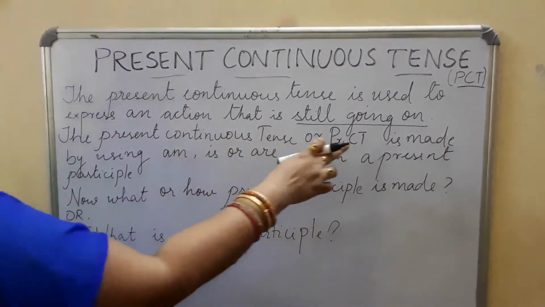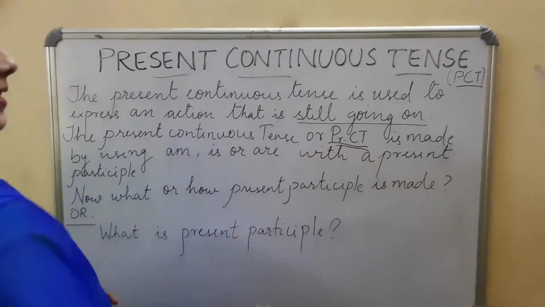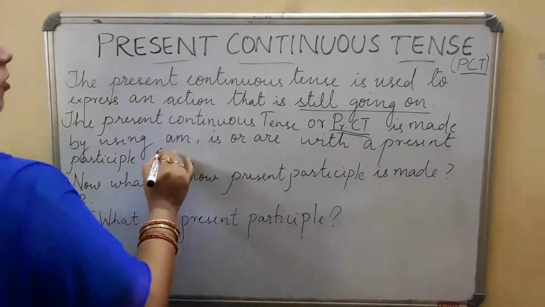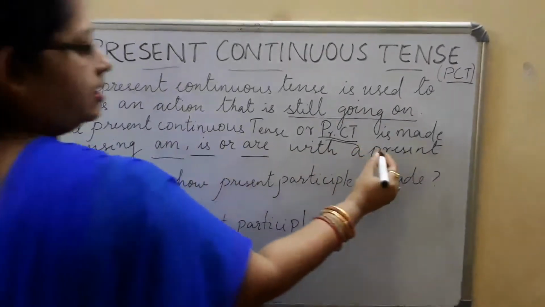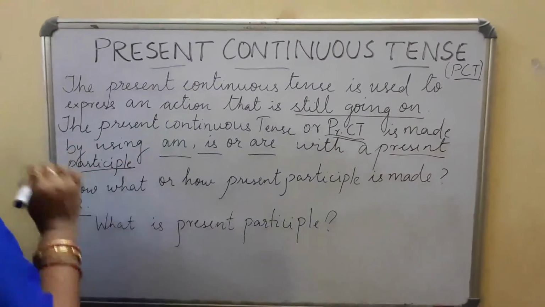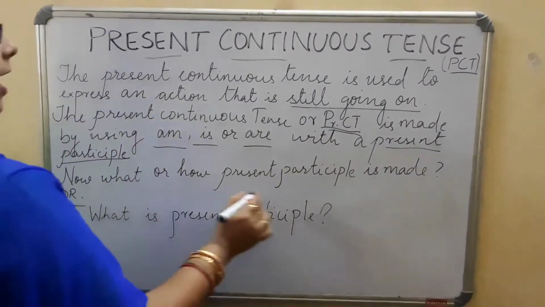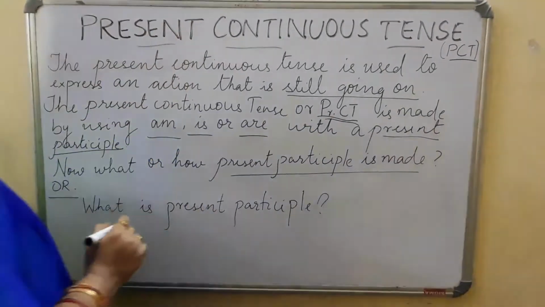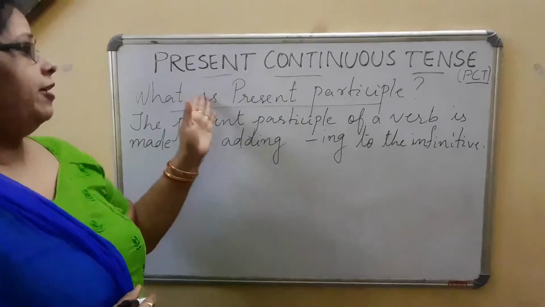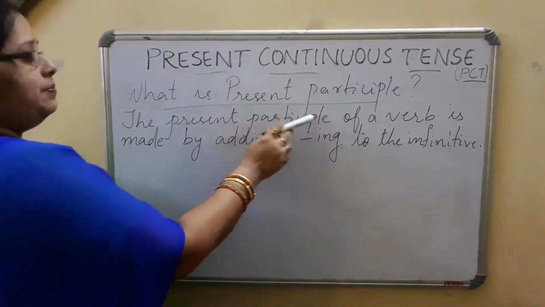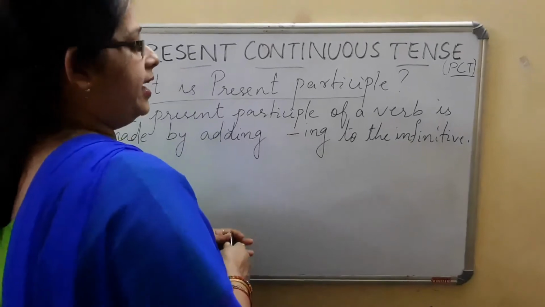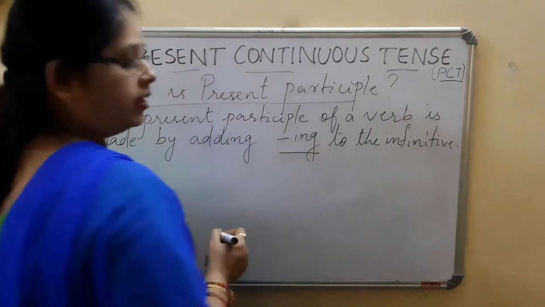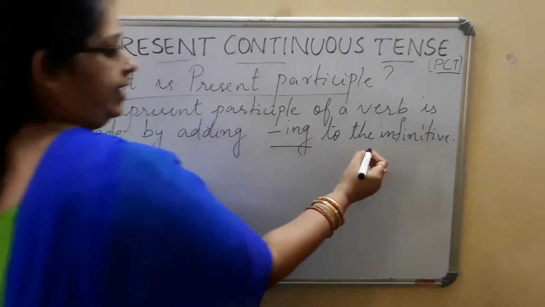Now the present continuous tense, or as I said PRCT, is made by using am, is or are with the present participle. Now how is the present participle made? What is a present participle? The present participle of a verb is made by adding ing to the infinitive. This is an important thing, that is, ing to the infinitive.